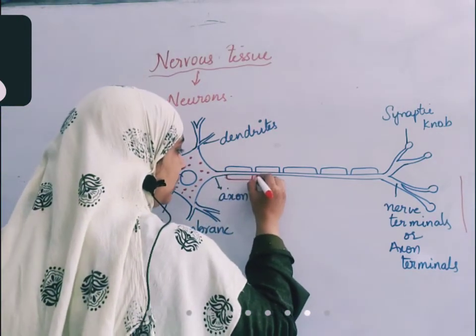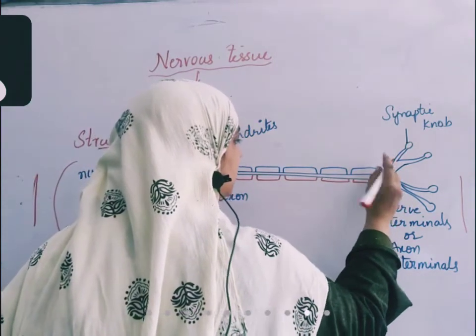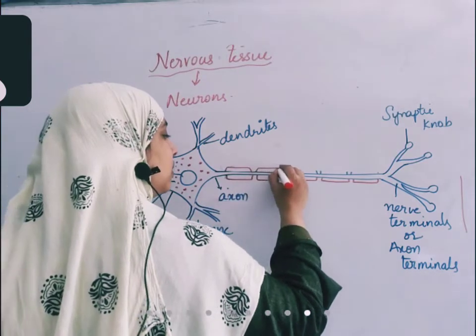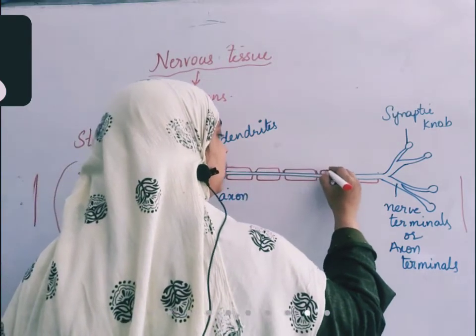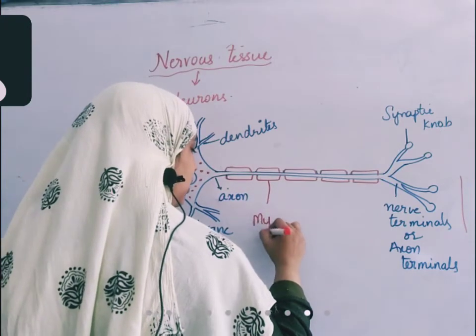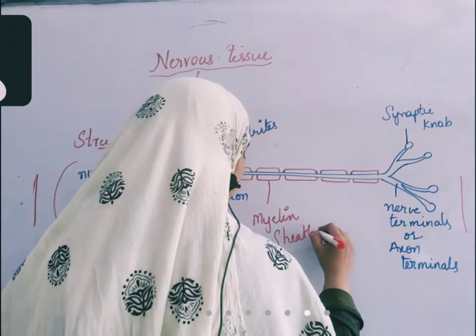This is a sheath that is around the axon which leaves small gaps. That means it covers the axon. This sheath is called the myelin sheath.